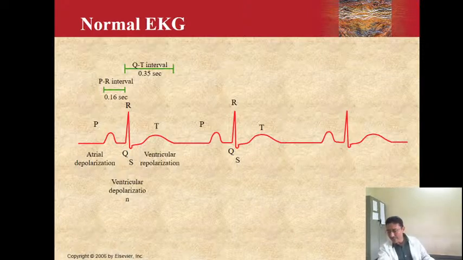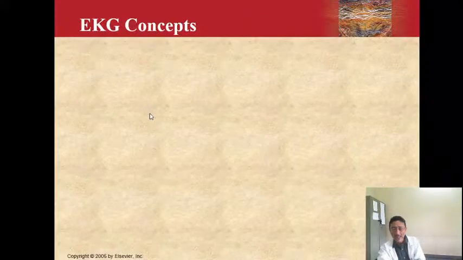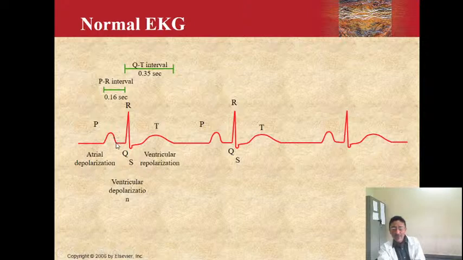Now there are certain segments. What is a segment? This is the PR segment. What is the PR segment? The PR segment is from the end of the P wave to the beginning of the R wave. The interval is from the beginning of the P wave to the beginning of the R wave, but the PR segment is from the end of the P wave to the beginning of the R wave.